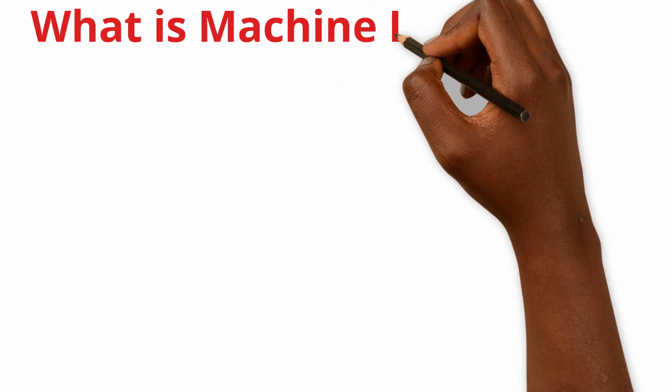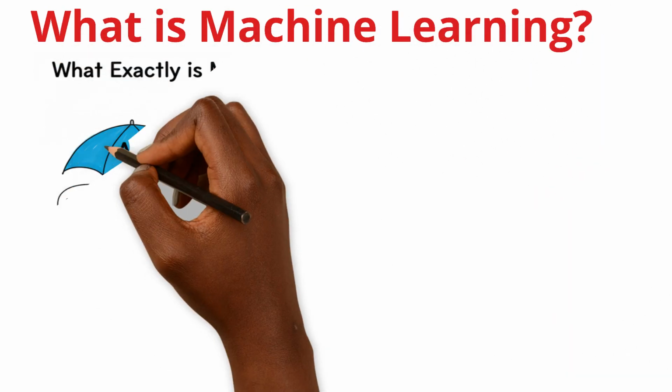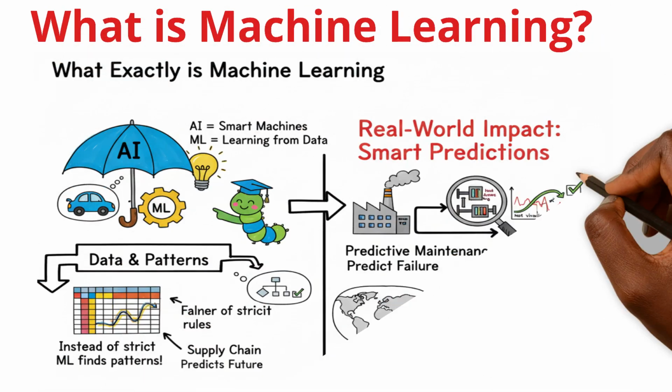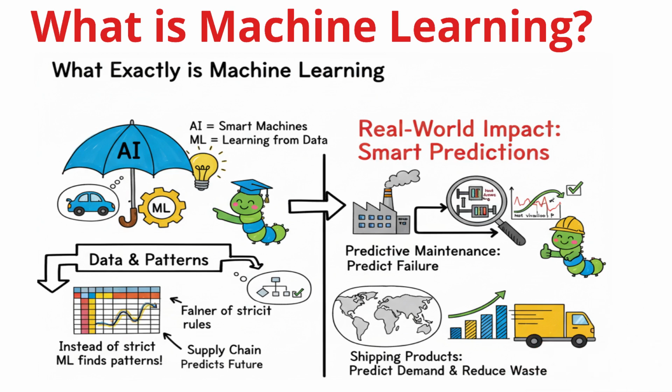Think of artificial intelligence as a big umbrella. Machine learning is the powerful engine working underneath it. Instead of a human writing every single rule, this engine looks at historical data to find its own patterns.